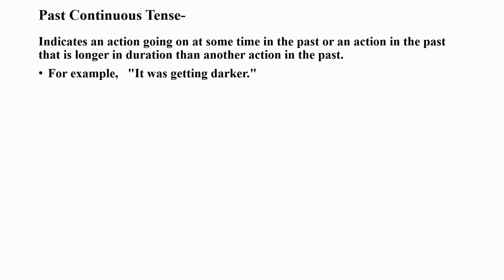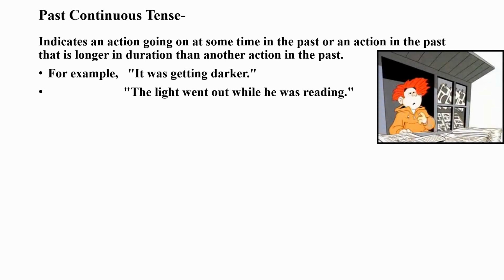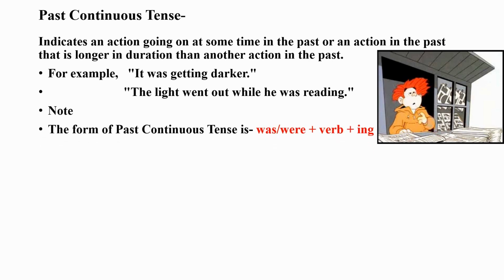The action is already completed. But in past continuous tense, the action actually started in the past, but it is taking time to finish. For example, it was getting darker. It has started getting darker and gradually it is getting darker. The light went out while he was reading.